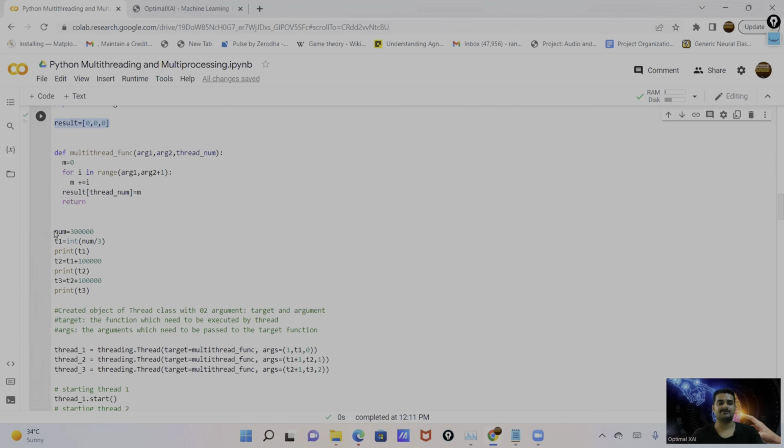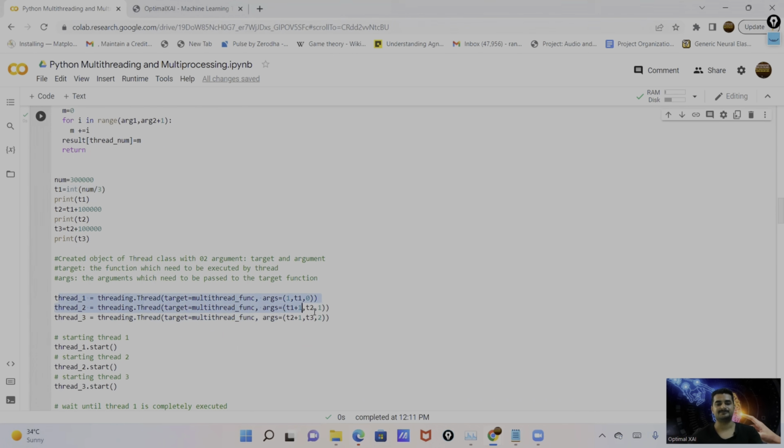And here basically I'm defining the range, 3 lakh, and then dividing this 3 lakh by 3 because I'm interested in running 3 threads here.